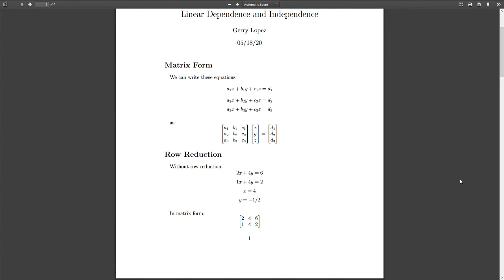So here we have matrix form, where we can have these sets of equations and turn them into matrix form, and we just multiply these columns by the rows to get this answer. So here a1 times x plus b1 times y, and we can do that for each equation.